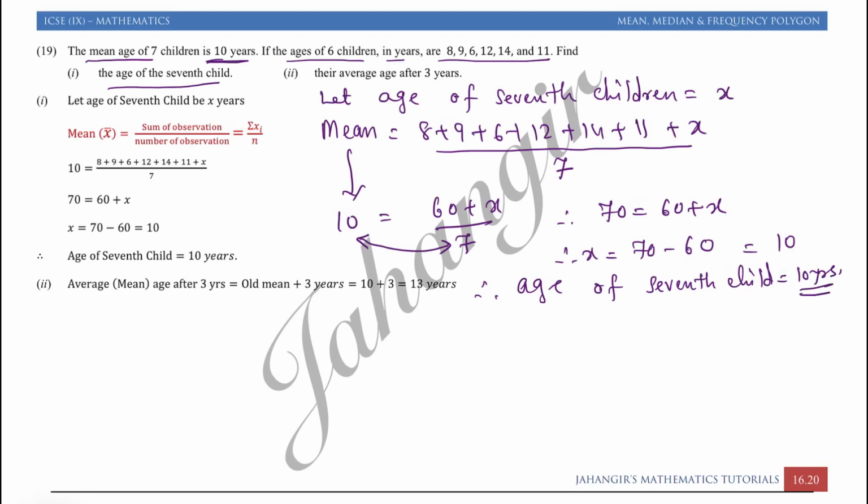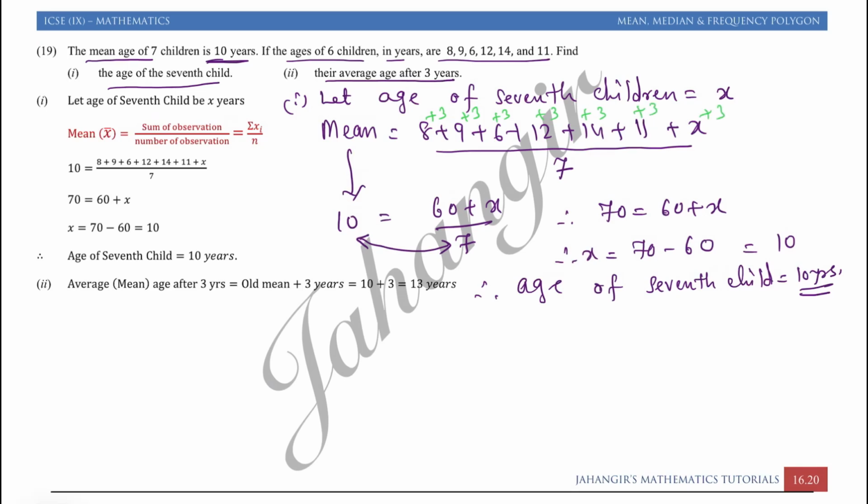Now the second part we have to find, this was the first part, their average age after 3 years. Average age after 3 years means after 3 years what will happen? The age of each child will increase by 3.